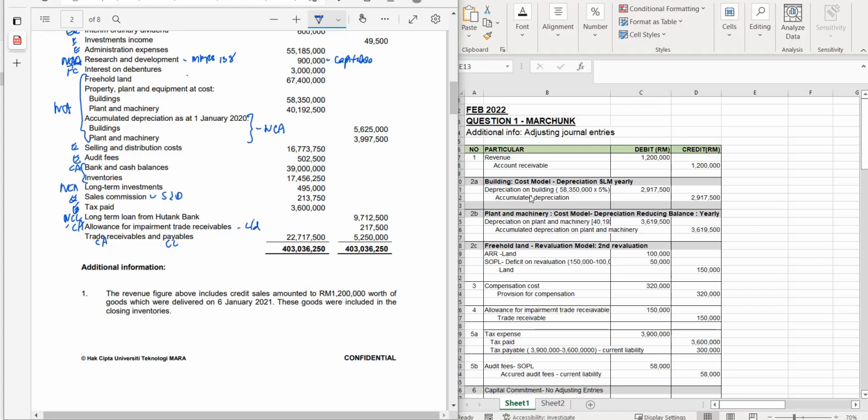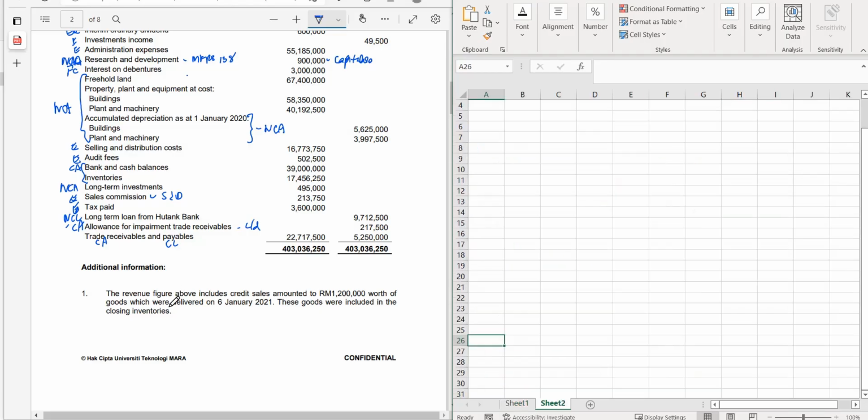So the first item. Revenue above includes credit sales amounted to 1.2 million worth of goods which were delivered on 6th of January. Remember, the year end was 31st of December 2020. And the performance obligation, which is the delivery of goods, were only made after the reporting date. If that is the case, this is not supposed to be recognized as a revenue. So the goods were included in the closing inventory.